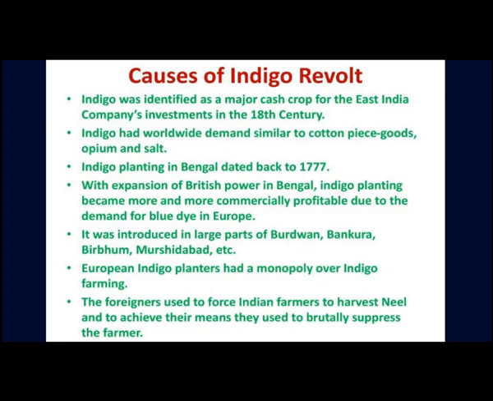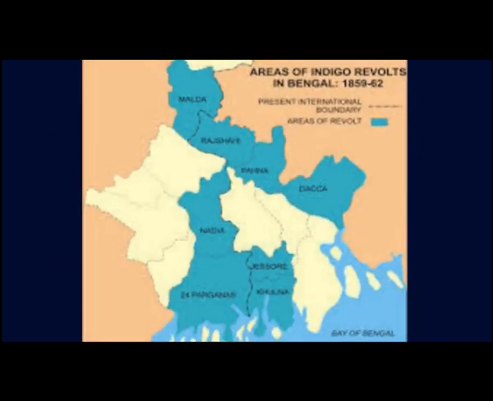Land holdings were being lost due to poor outputs, and this realization emerged as the basic cause of resistance towards farming of indigo. In March 1859, ryots in Bengal refused to grow indigo and refused to pay rents to the planters. The revolt started from district of Nadia, where Digambar Viswas and Vishnu Charan Viswas first took up arms against the planters.